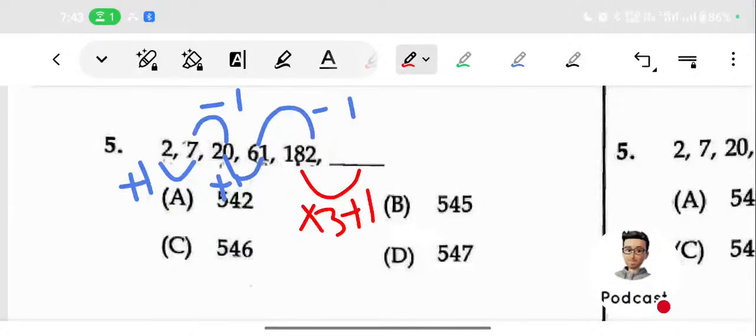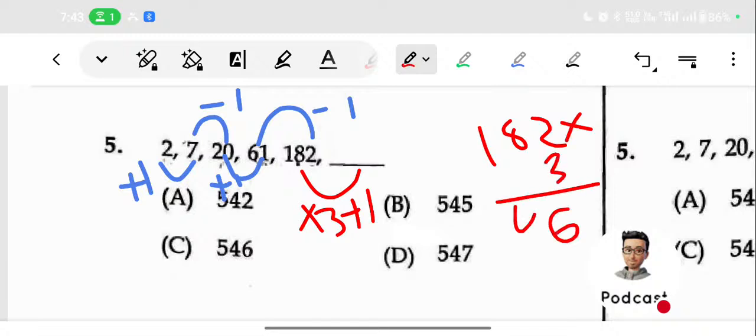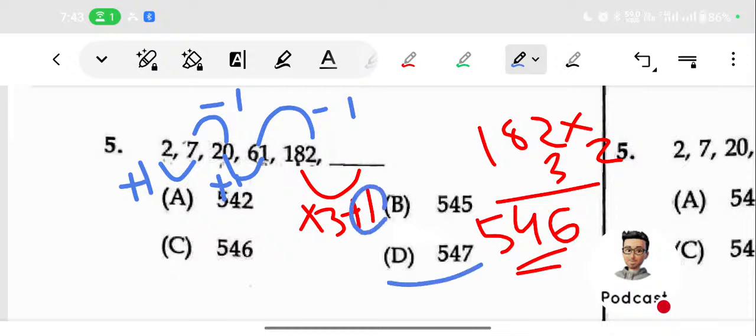So we are multiplying with 3, that is 182 into 3, which is 546. Then we are adding plus 1. That is 547. So we are getting 547 as the answer. Do you understand? Option C is not the answer. Why? Because we need to add plus 1 also. So 547 will be the answer. Do you understand?